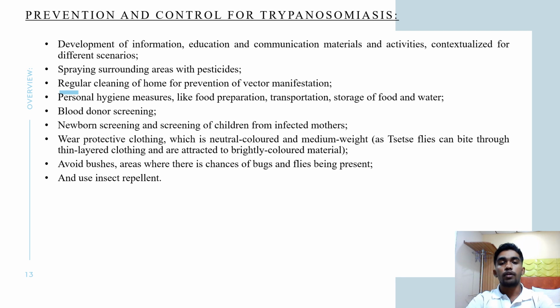Also, wearing protective clothing which is neutral colored and medium weight, because an interesting fact is that tsetse flies can bite through thin layered clothing and they are attracted to brightly colored material. We can also avoid bushes or areas where there's a chance of bugs and flies being present. And also a very helpful one is that we can use insect repellent.